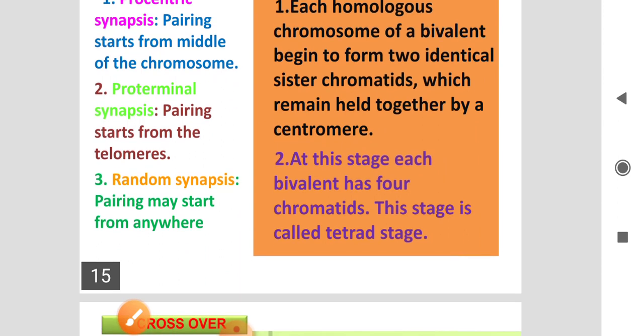Next, the third type is random synapsis. Random means the pairing of chromosomes may start from anywhere, the centromere, the telomere, the middle part of the chromosomes, or side by side. This is called random synapsis.